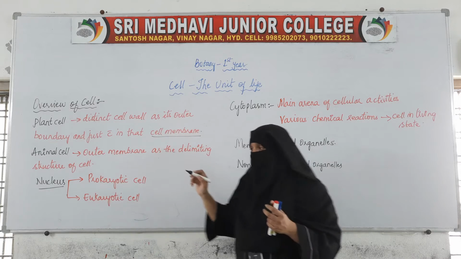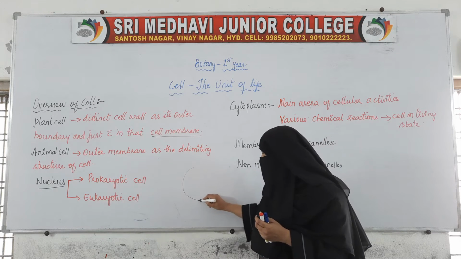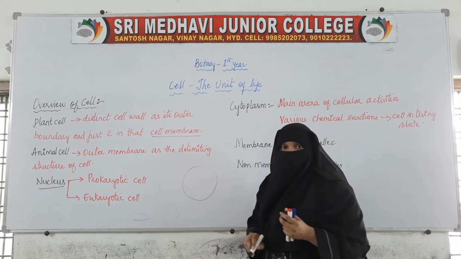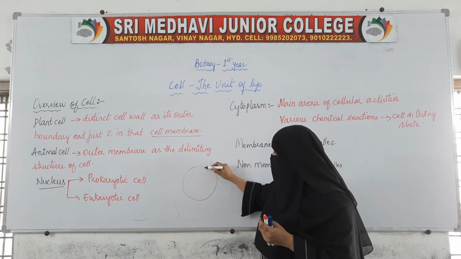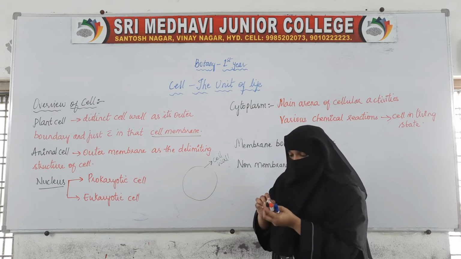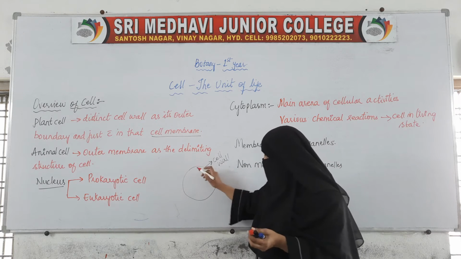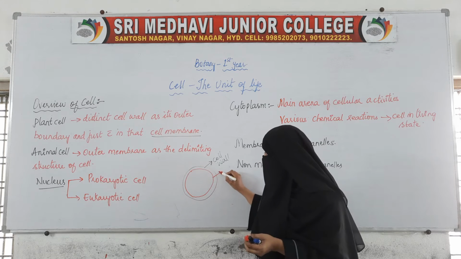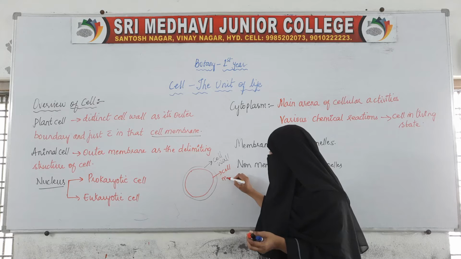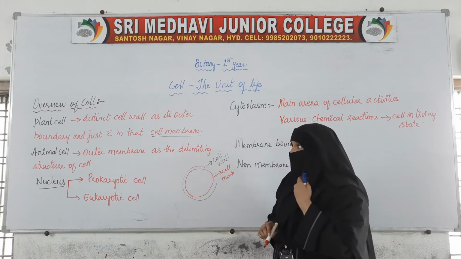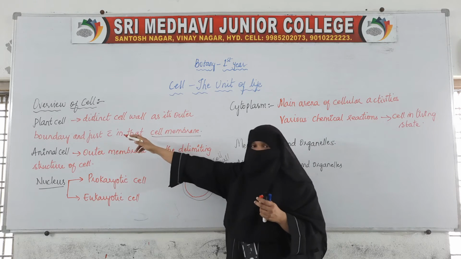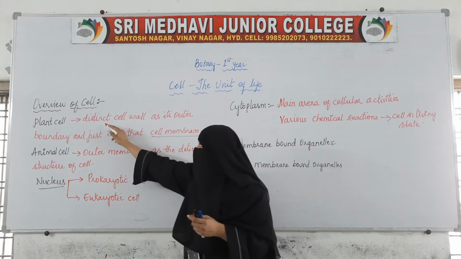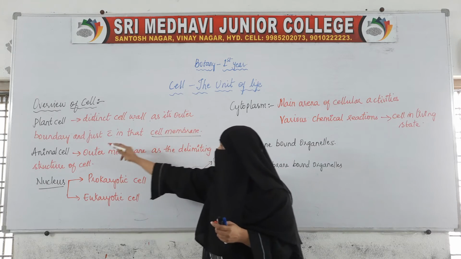So the outer distinct boundary of the plant cell is called the cell wall, and just below the cell wall, another membrane is present, and we call this membrane the cell membrane.